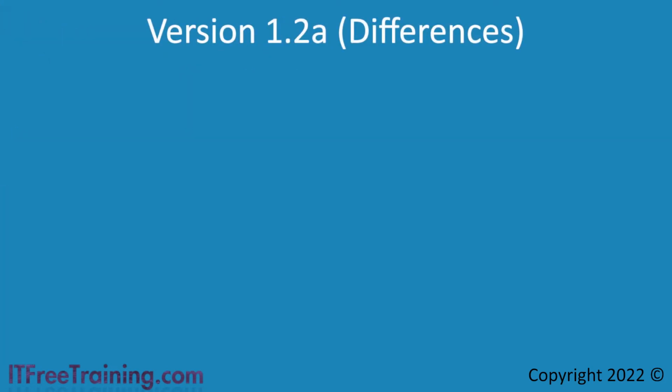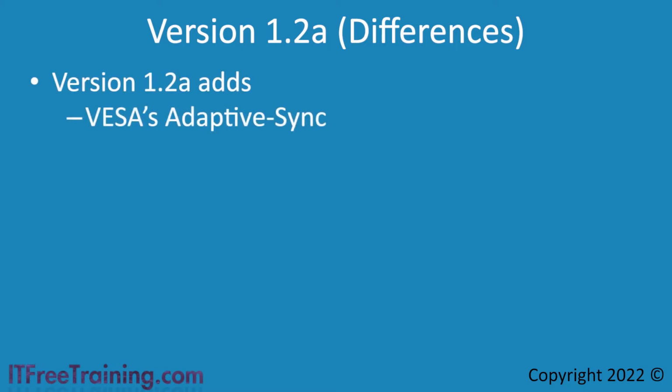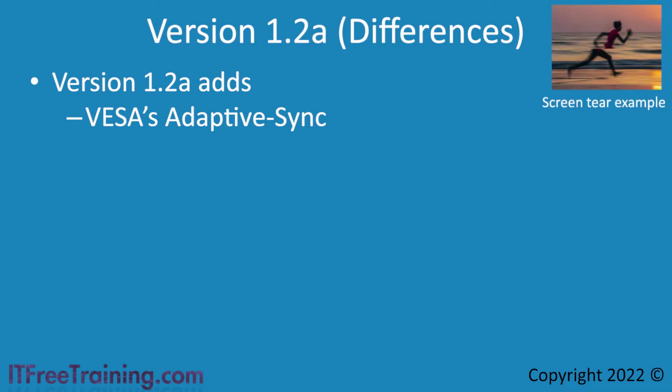Version 1.2a adds one feature over 1.2, and this feature is VESA Adaptive Sync. This feature allows the computer to change the refresh rate of the monitor to match the speed it can update the screen. This prevents what is referred to as screen tear. Screen tear is when the screen is updated while it is being drawn. When screen tear occurs, you will see the upper part of the screen is disjointed compared to what is shown on the lower part of the screen, and is most noticeable when there is a lot of motion on the screen. When this occurs, it looks like the upper and bottom part of the screen are offset.